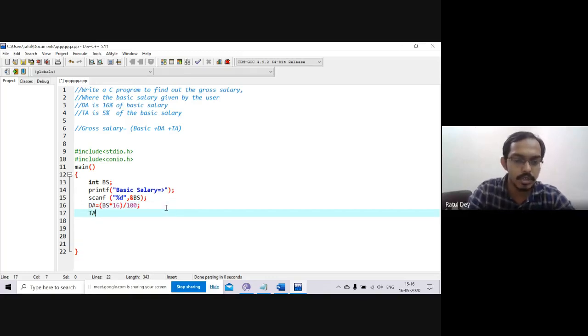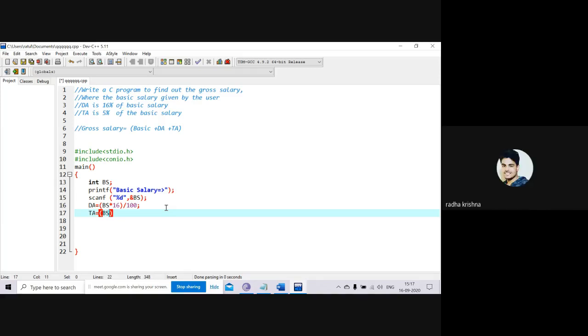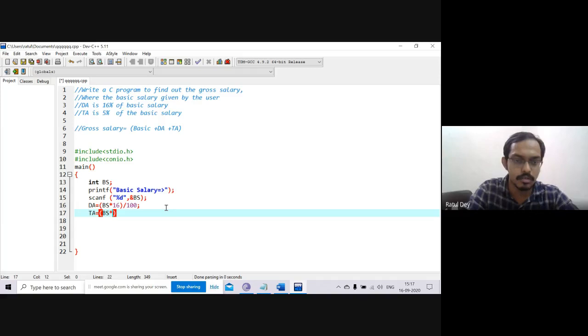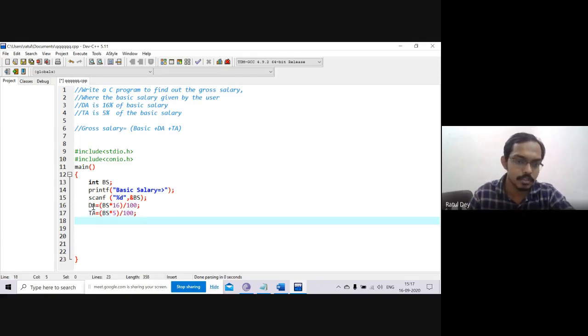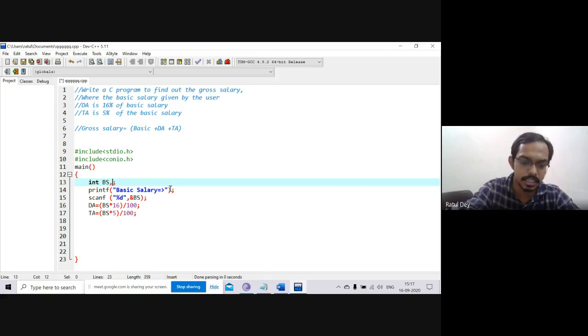And the same way, how can we find out the travel allowance? Can anyone say? How can we find the travel allowance? The basic salary into 5 upon 100. Yes, into 5 divided by 100, and remember to end with the semicolon. Now here we have to use the DA and TA, so you can write here as a declaration DA and the TA. I hope it is clear.